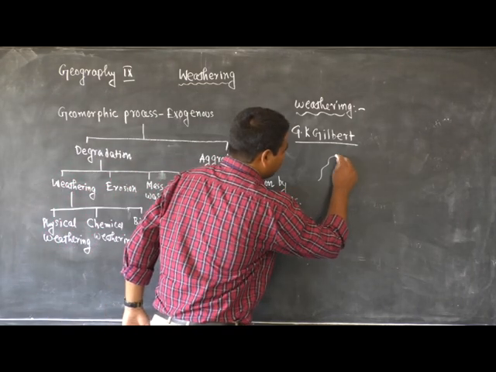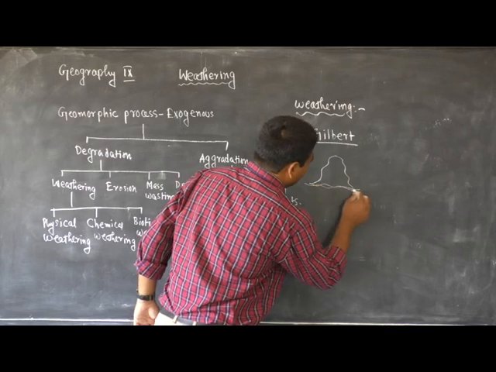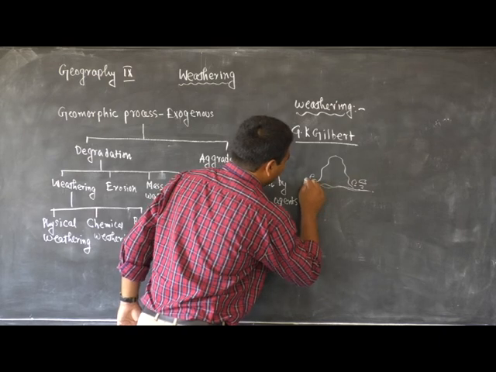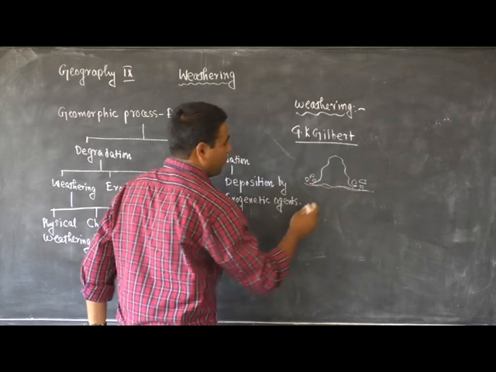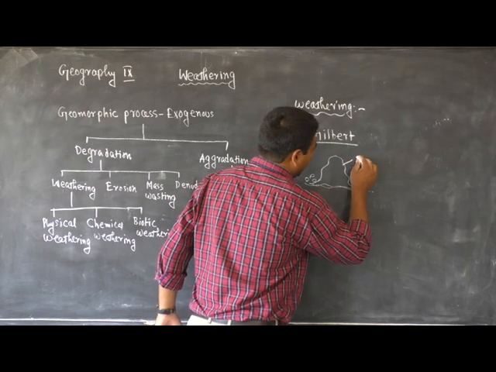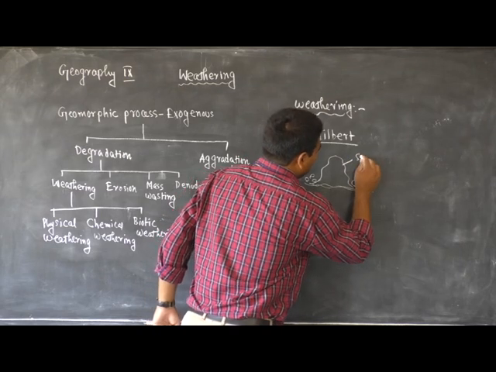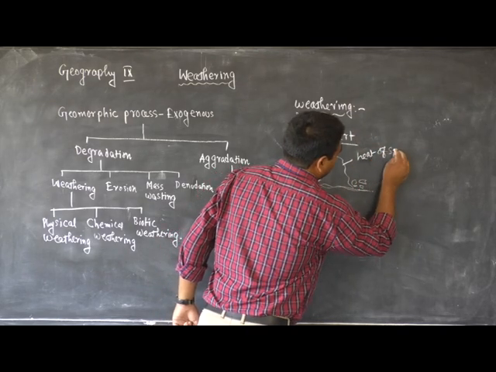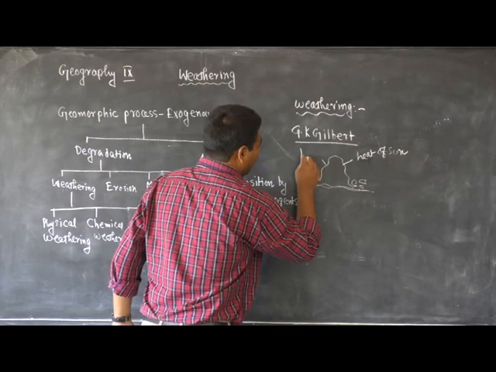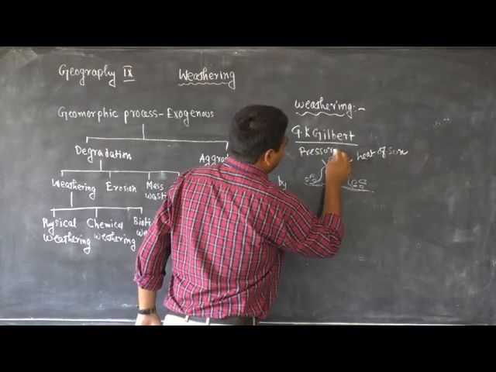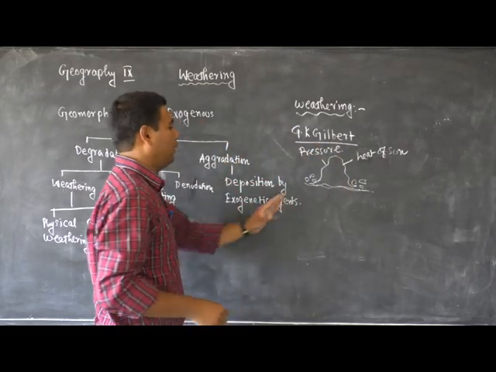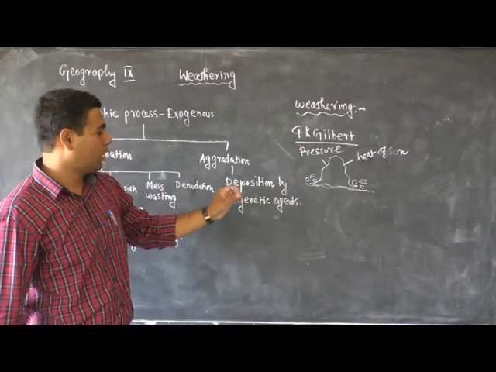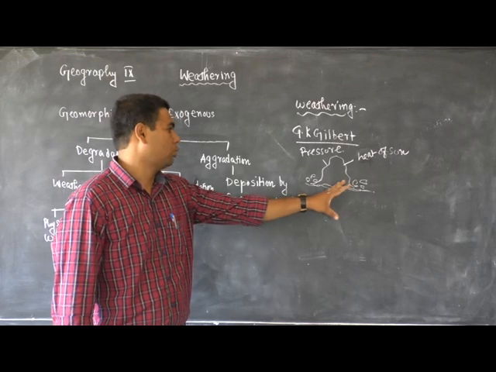So if there are rocks and these rocks are disintegrated into small blocks by the action of the elements of weather, like the heat of the sun, due to excessive pressure, finally the rocks are disintegrated and situated just near the parent rocks.